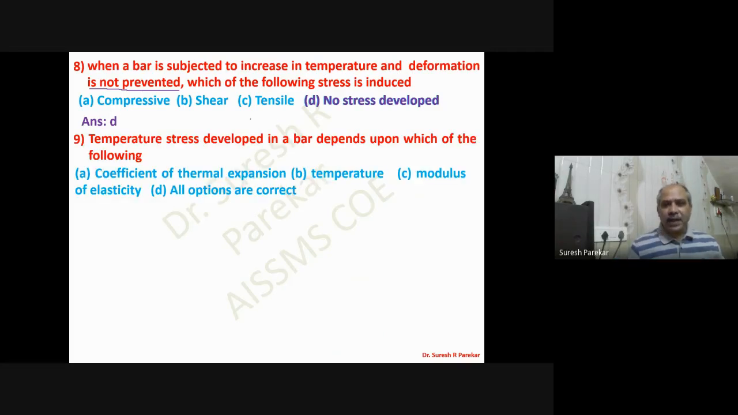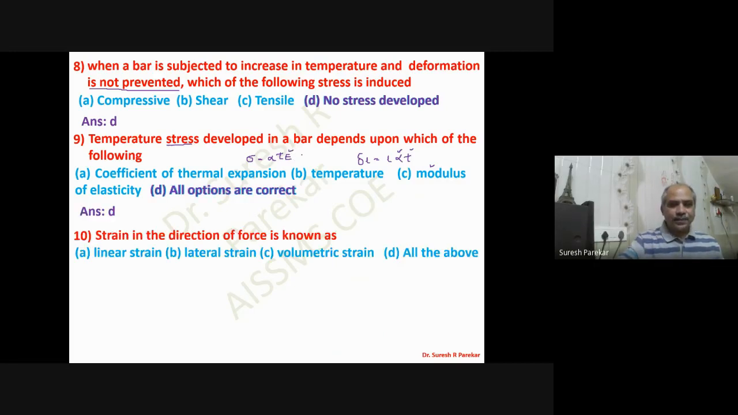Temperature stress developed in a bar depends upon which of the following? We have the formula delta L is equal to L alpha T, and therefore it depends on the coefficient of thermal expansion, and it depends on temperature. The question is related with stress, and temperature stress is alpha T E, so it also depends upon Young's modulus or modulus of elasticity. So all options are correct.